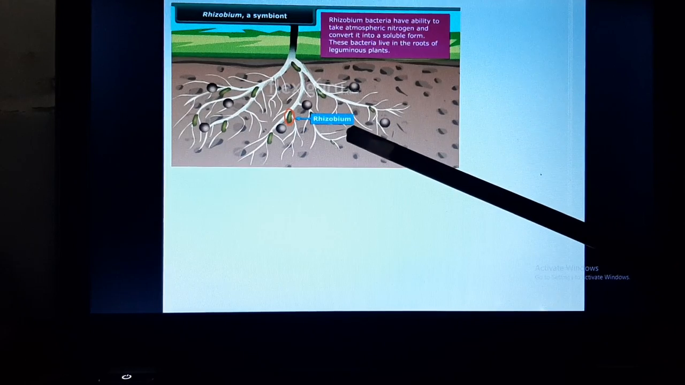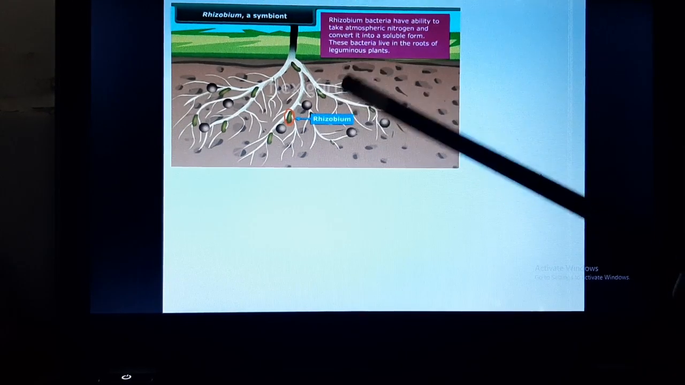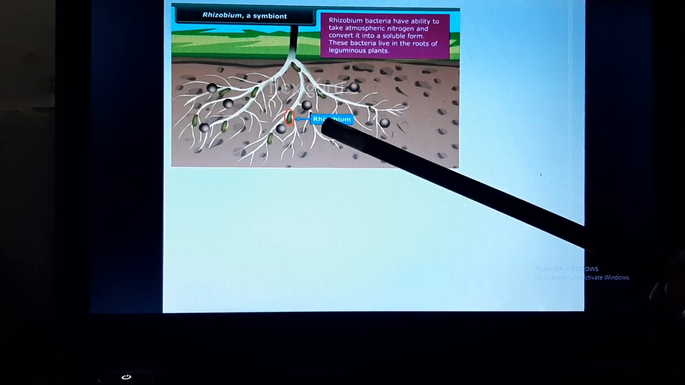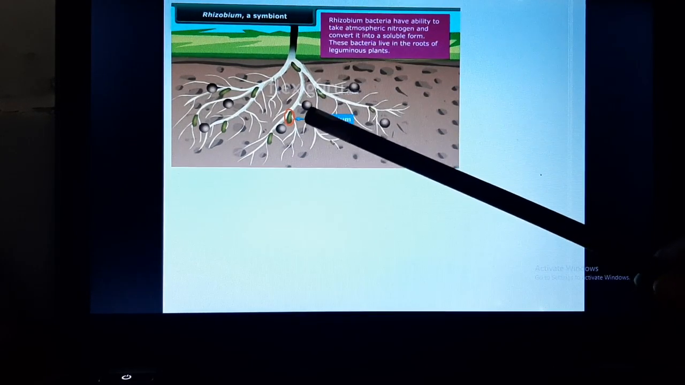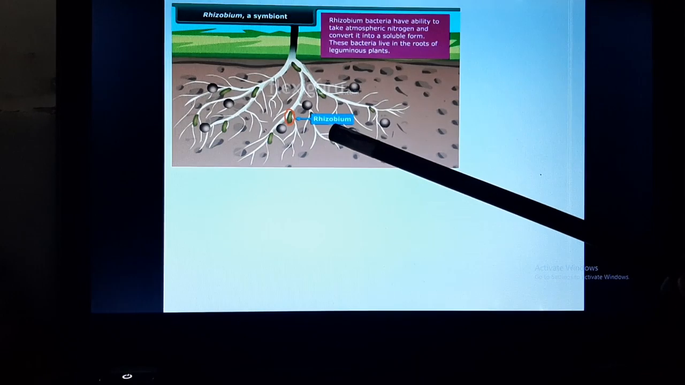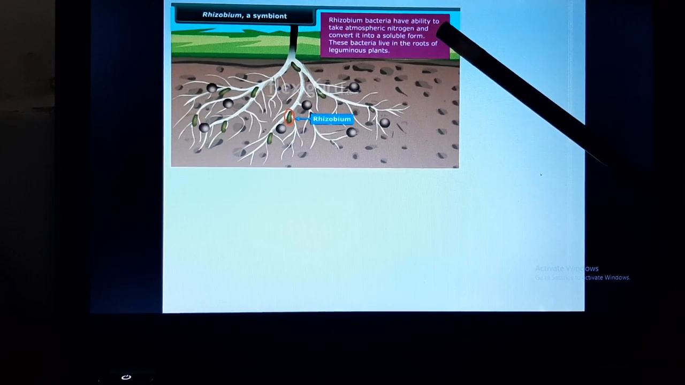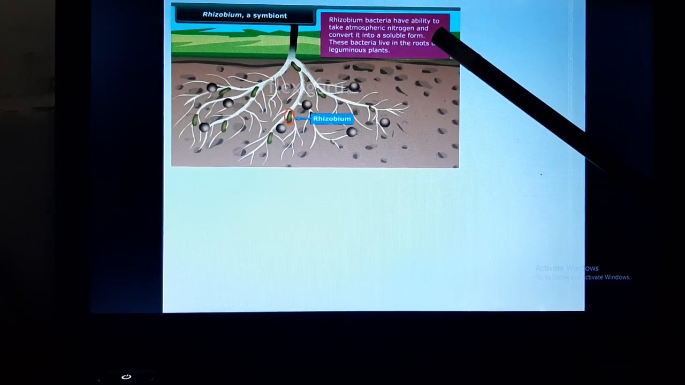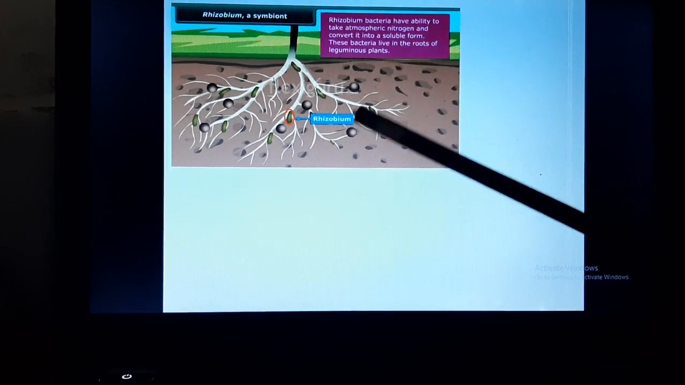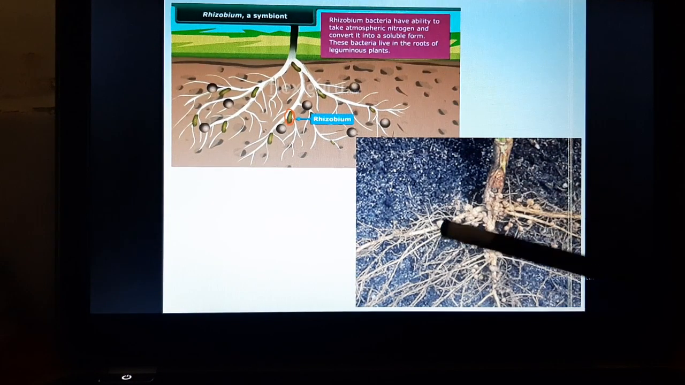This rhizobium bacterium is not able to make its own food. So what does it do? It lives in symbiotic association with the plant. So rhizobium is obtaining its food from the plant. But how is it helping the plant? Because it is a symbiotic association, rhizobium should also do something in return. This rhizobium has the ability to take atmospheric nitrogen and convert it into soluble form. These bacteria live in the roots of leguminous plants. This I have explained. This is the real picture of how these root nodules of legumes look.